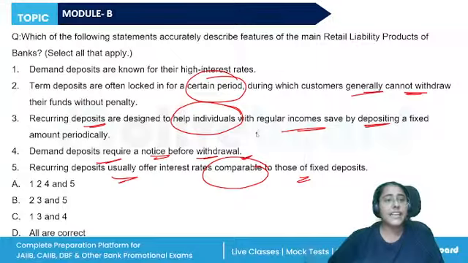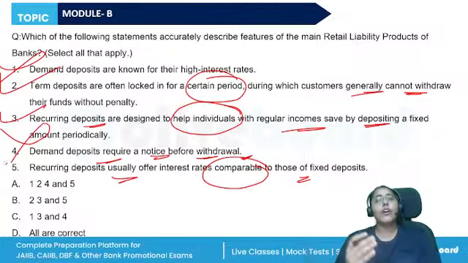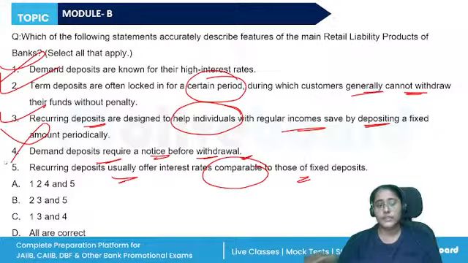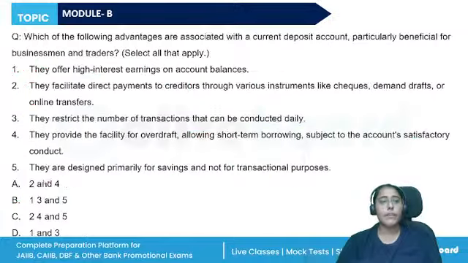So the first statement is incorrect. Second is correct. Third statement is also correct. Fourth is incorrect. In the demand deposit, we can make a withdrawal without giving any notice. So the correct answer will be 2, 3, and 5. The basic features, very simple question.